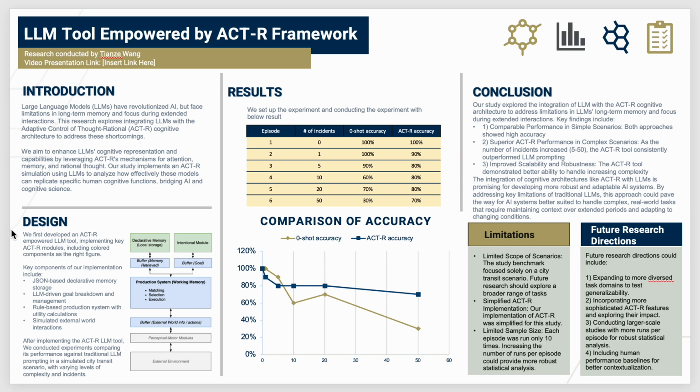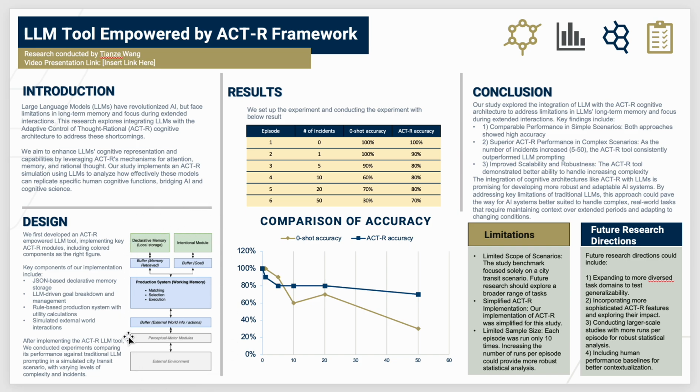The first step is to implement the LLM tool with the ACT-R framework. And the second step is to conduct an experiment with the traditional LLM prompting method, zero shot prompting, to compare its performance.